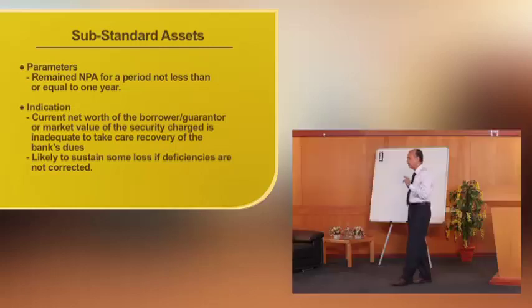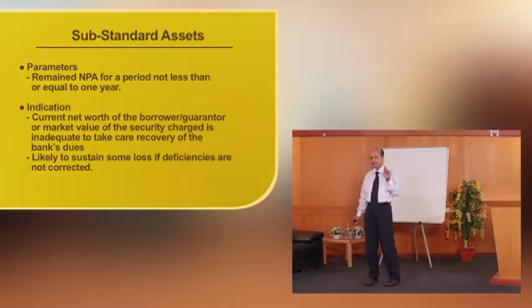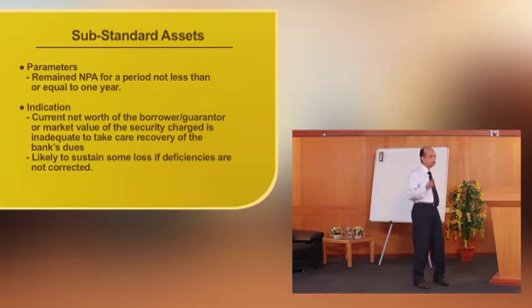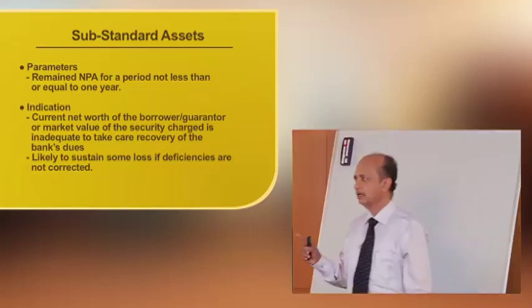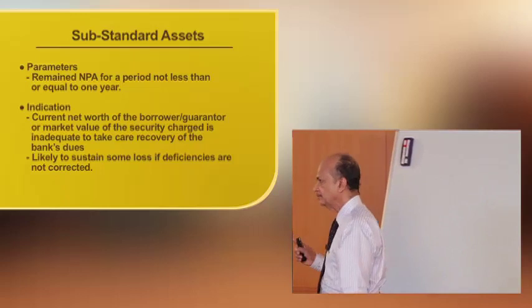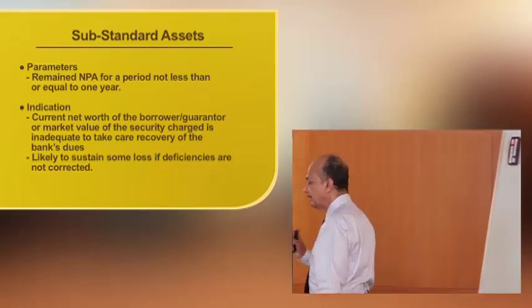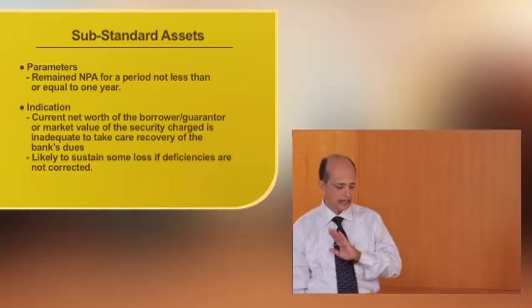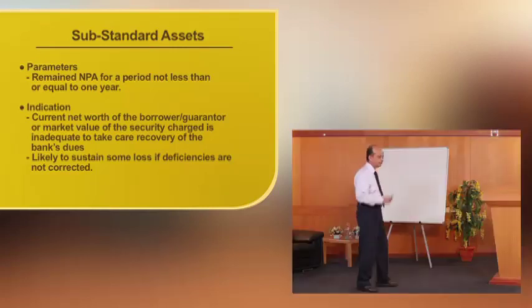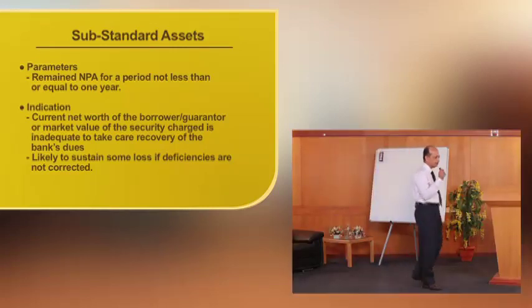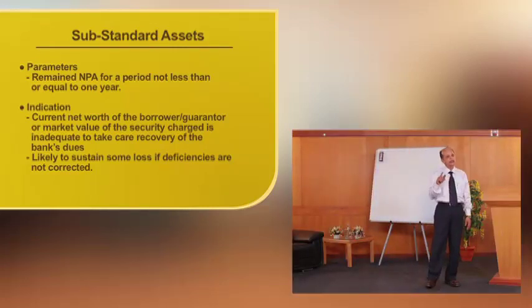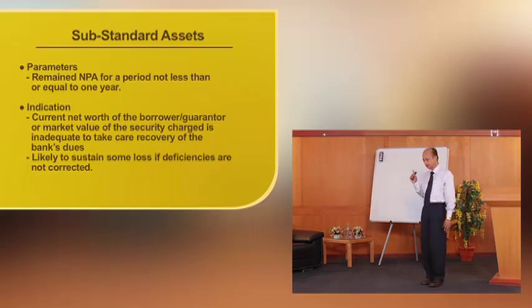And there is likely loss. In this substandard category, another indication is that there is a likely loss if the deficiencies are not set right. If this persists, if this continues, the bank may face some losses also.